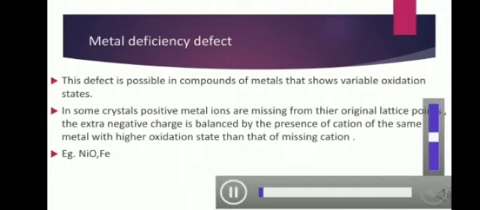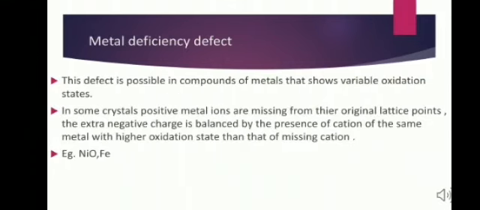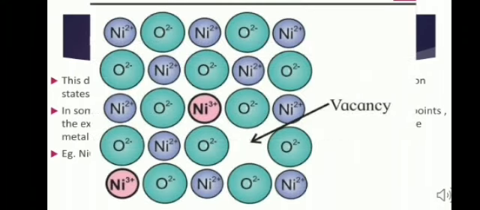Metal deficiency defect. In some crystals, positive metal ions are missing from their original lattice sites. The extra negative charge is balanced by the presence of cation of the same metal with a higher oxidation state than that of the missing cation. Here one thing is important. This type of defect is possible only in the compounds of metals that show variable oxidation states, such as nickel, iron, etc. Let us try to understand this with an example of nickel oxide.